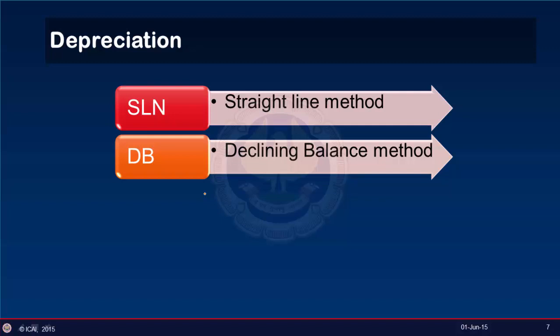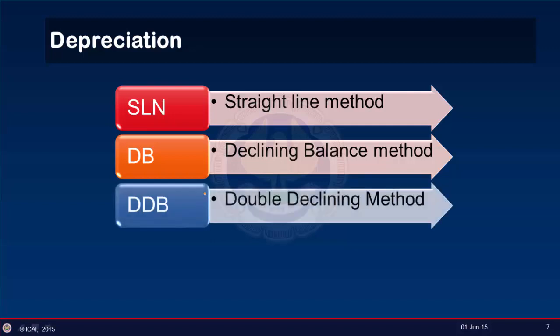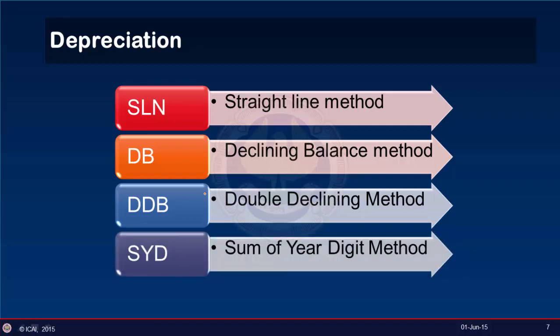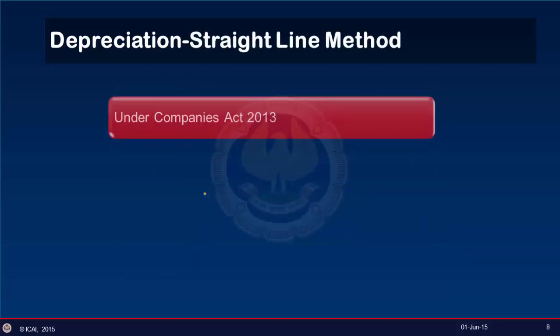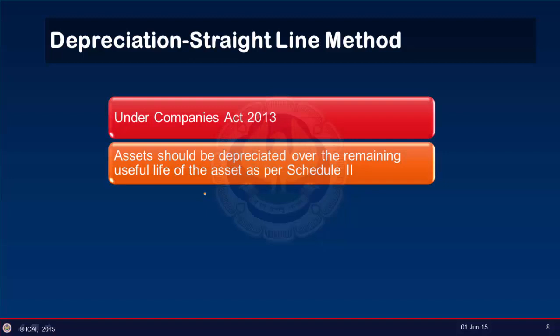However, depending on the management perception, some more methods like double declining balance or variable declining balance method are used, and in some cases, sum of the year digits method is also used. Now, under Companies Act 2013, asset should be depreciated over the remaining useful life of an asset.